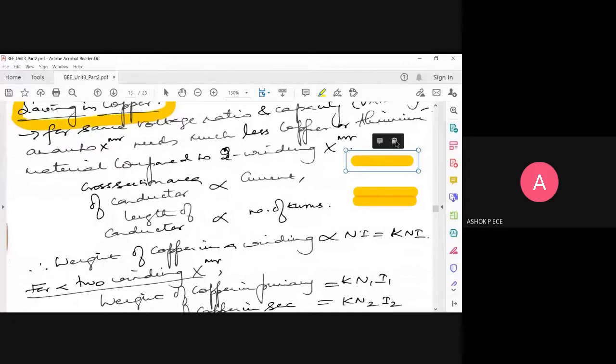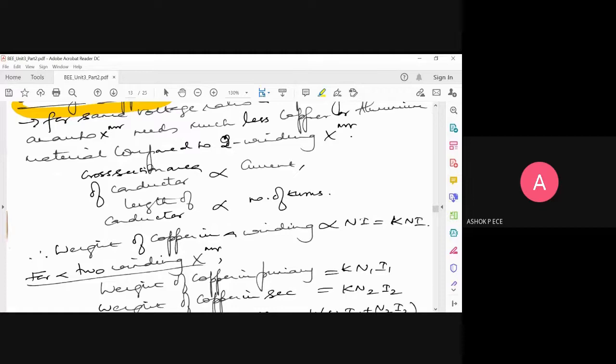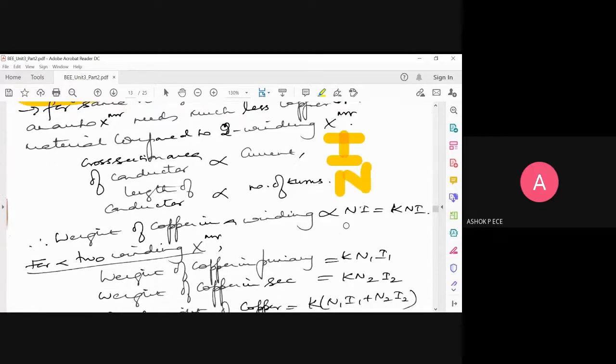If I consider the weight of a conductor, weight depends on both length and area. So weight is proportional to length into area. Area is proportional to current I, and length is proportional to number of turns N. So I can write weight is proportional to the product of N into I. Weight is just like volume, we can assume. So weight is proportional to area into length, area is proportional to I, length is proportional to N. So weight is proportional to N into I.